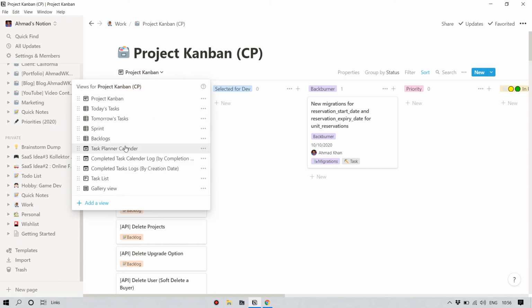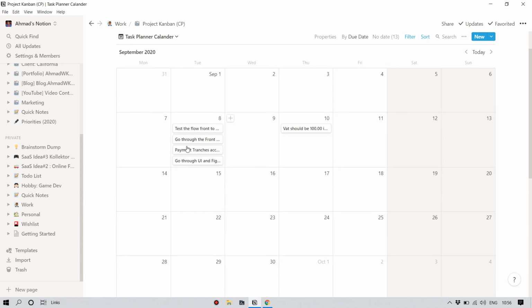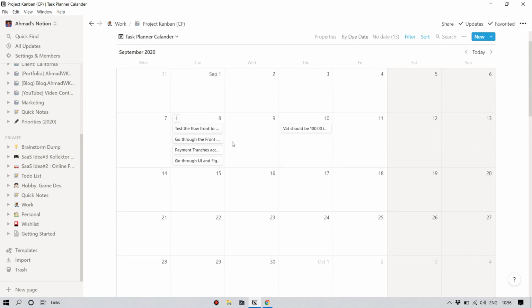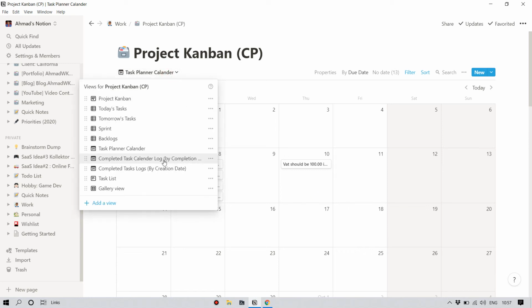Another handy thing is you can represent this Kanban board as a calendar. What's really useful about this is that you can define the calendar here. You can look at the calendar, and you can look at the tasks that got completed or that have due dates on certain dates. Or you can filter the calendar to show only the tasks that have been completed. So you can see which task got completed on which date. This way you can keep track of your goals for the project.